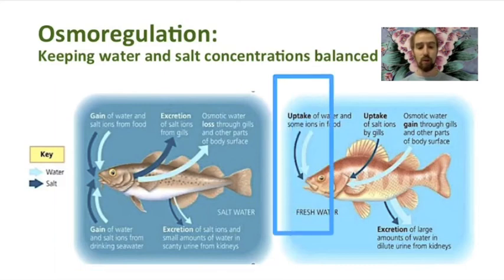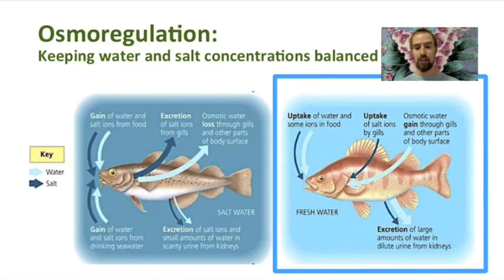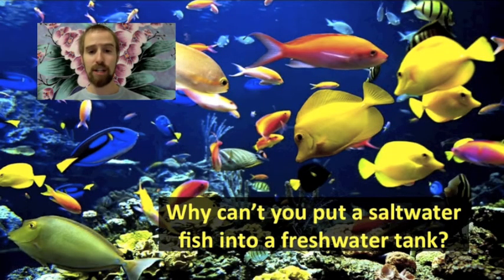Likewise, if we put a freshwater fish into the ocean, that fish's cells will suddenly be surrounded by an environment that is much saltier, and water will diffuse out of our fish's cells to balance the concentration and cause the fish to dehydrate and die. This freshwater fish will not be able to maintain homeostasis in a saltwater environment. So, no matter how much you might like to put some of those beautiful saltwater fish into your freshwater aquarium, don't do it. The fish will die as a result of the disruptions to the salt and water balance they are accustomed to, and will only be a waste of your money.